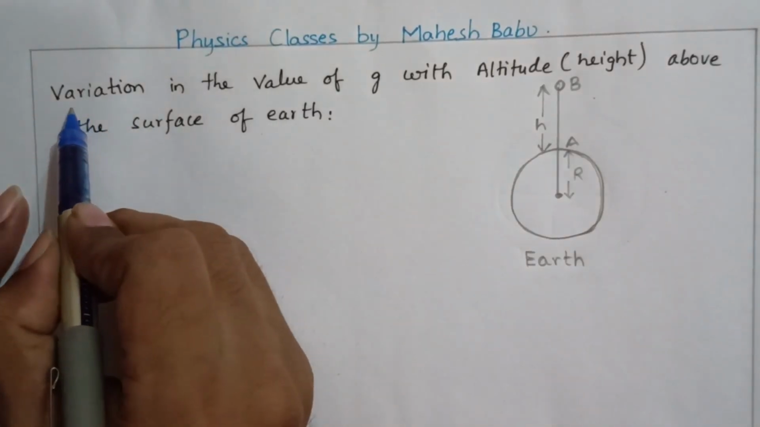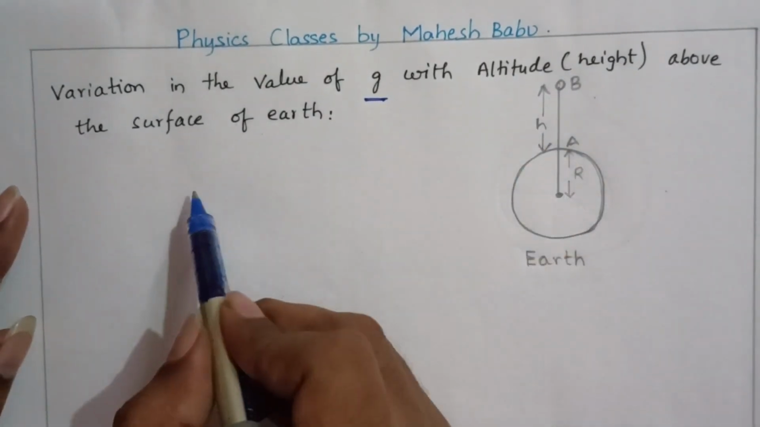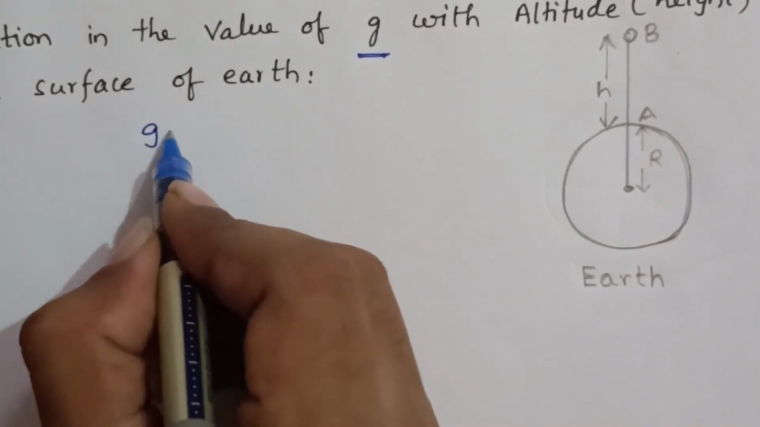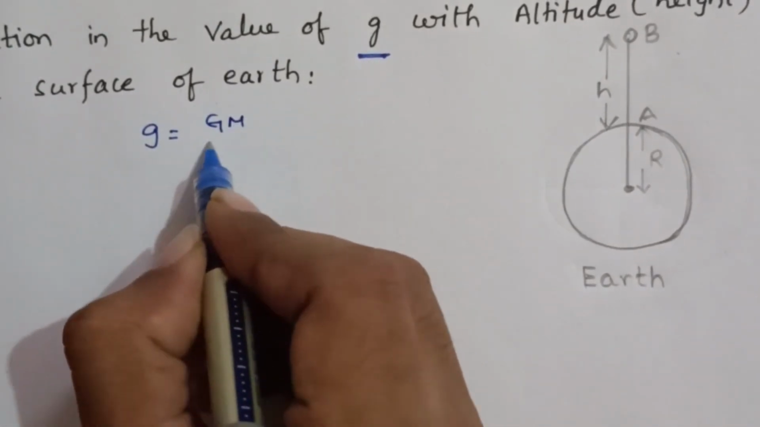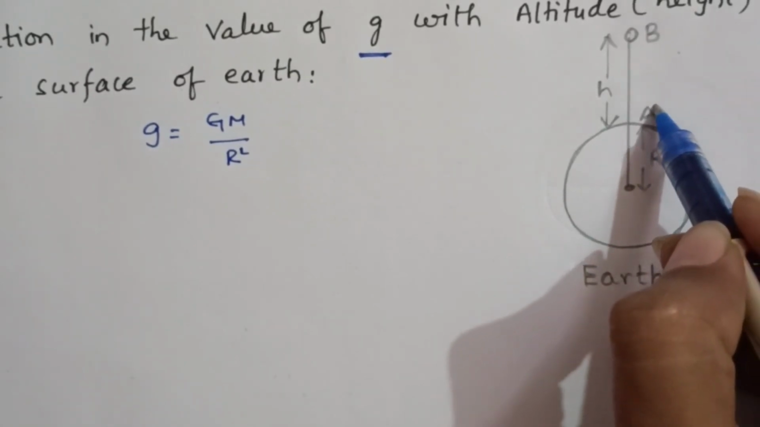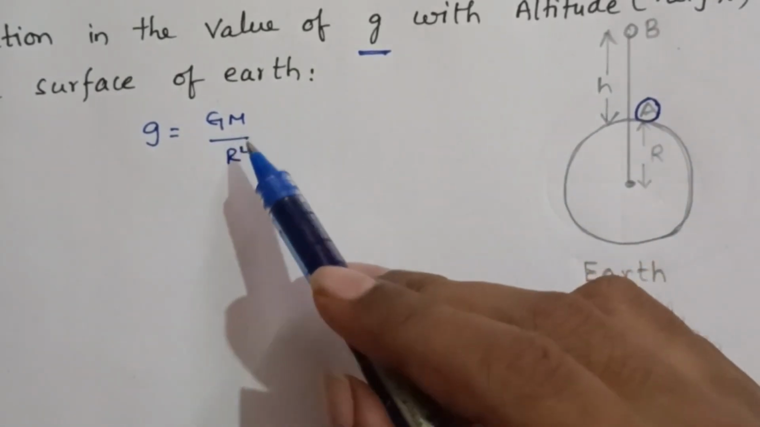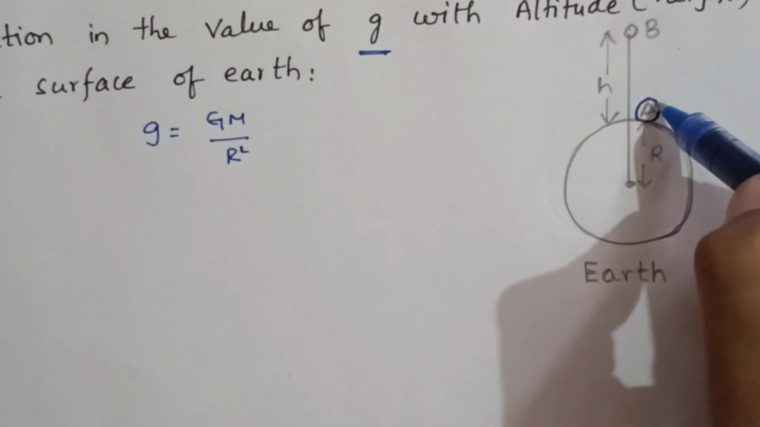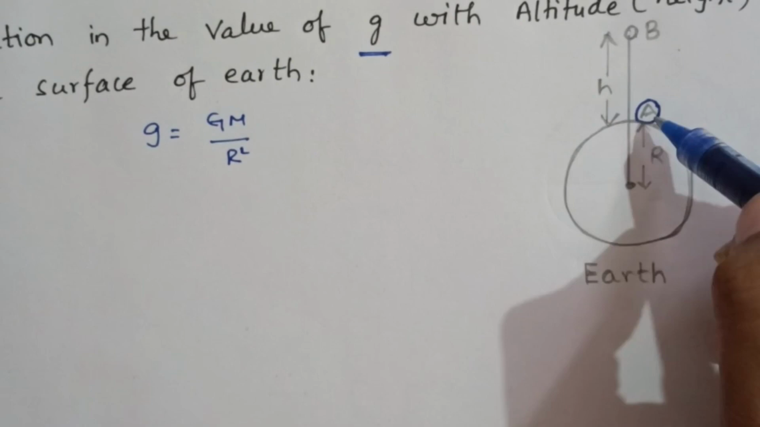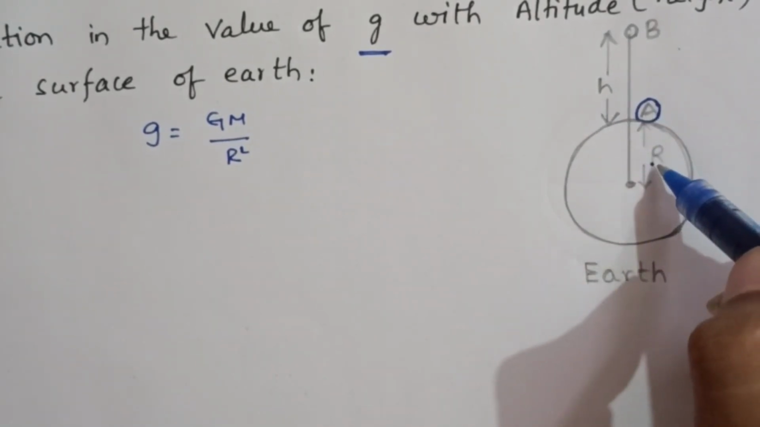Next, variation in the value of g with the altitude or height above the surface of earth. Now we have seen the g value on the surface of earth is G M by r square. For example, we will take point A. At point A, the g value is G M by r square. If the same object is taken to height h above the surface of earth, near the surface of earth we will take the distance between the two objects as r.